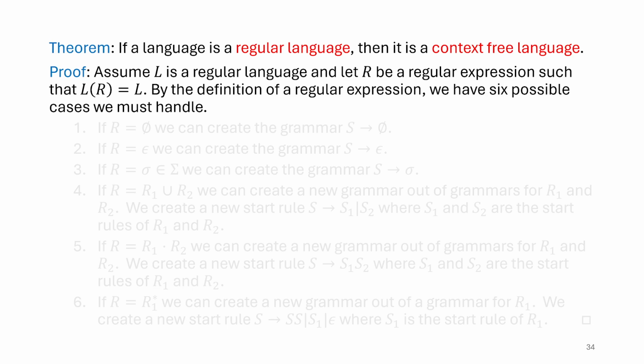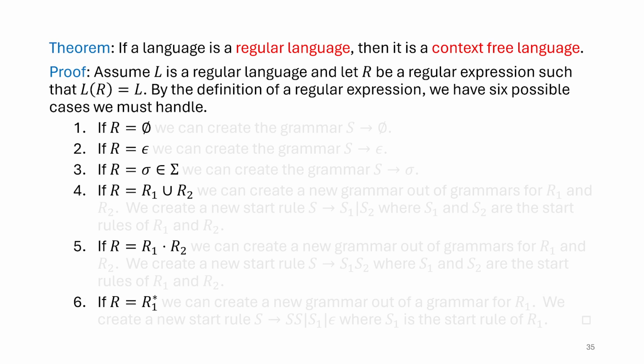Now I'm going to use the definition of what a regular expression is to show how we can make a grammar for that same regular expression. I'm going to remind us that regular expressions were defined recursively, which is kind of convenient because our context-free grammars are also recursive. So let's start with the definitions of the regular expression that we remember.